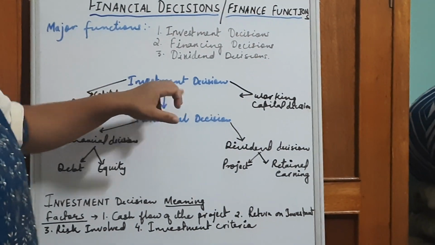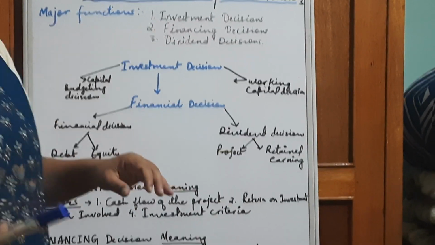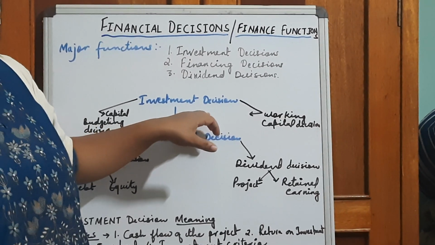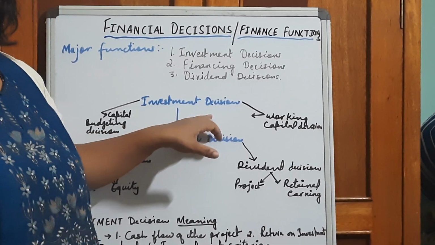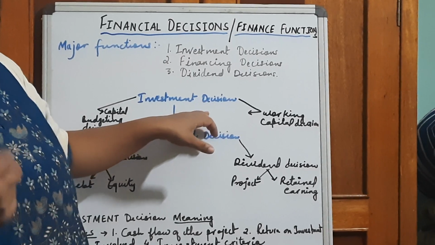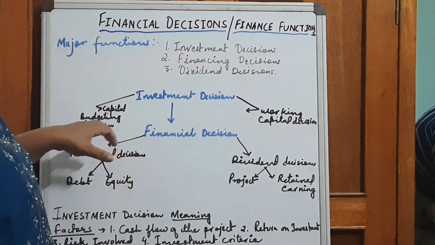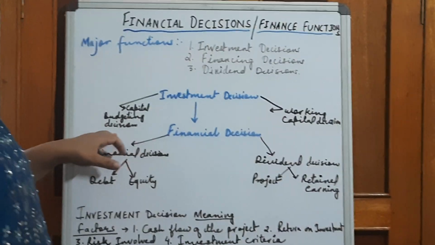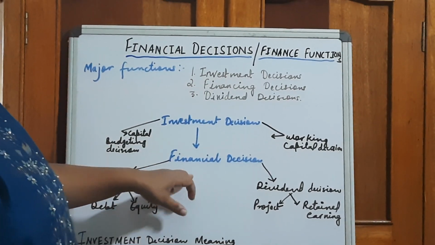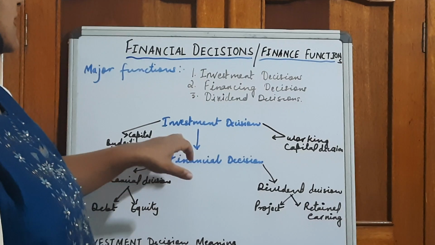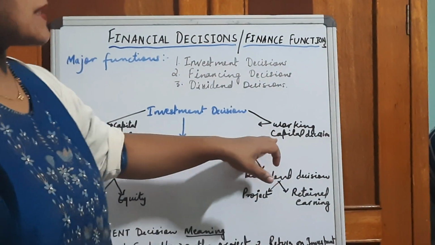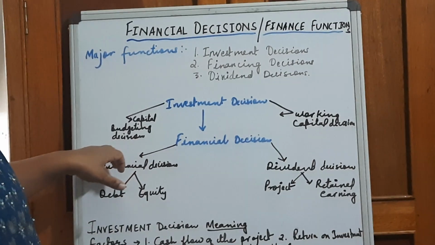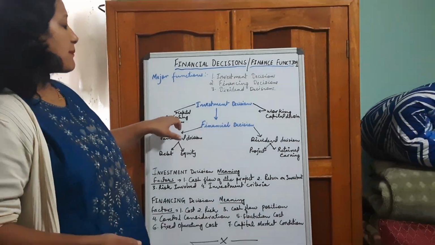The first one is the investment decision. When he takes the investment decision, it is about making investment in the working capital, that is current assets, as well as making investment in the fixed assets, which is also known as the capital budgeting decision. So these two decisions he has to take.